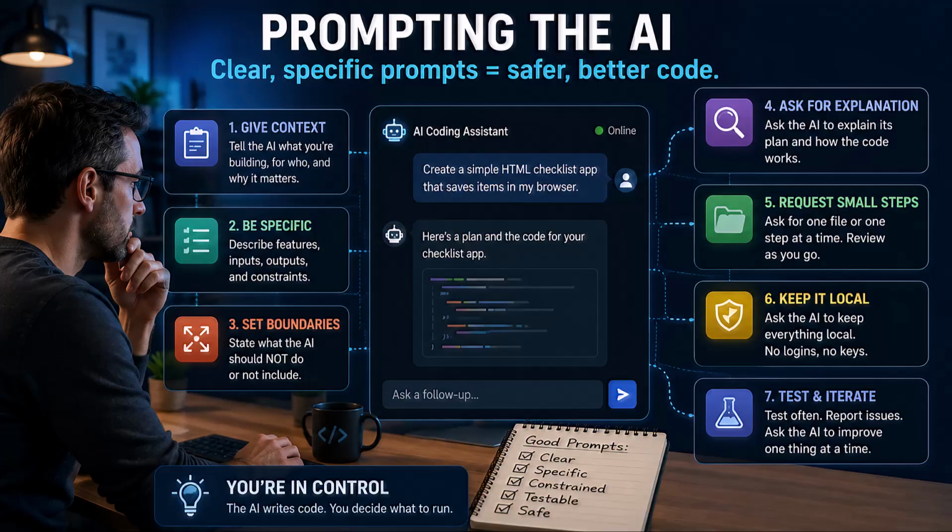Keep this beginner-friendly and local. Do not use external dependencies unless I approve them. Explain what this code does before I run it. List anything that touches files, the network, credentials, accounts, or the command line. Give me a safe test plan using fake data. What could go wrong with this code? That last one is useful. Ask the AI to criticize its own answer. It will not catch everything, but it often catches something. And when you are new, something is better than charging straight through a wall because the autocomplete sounded confident.